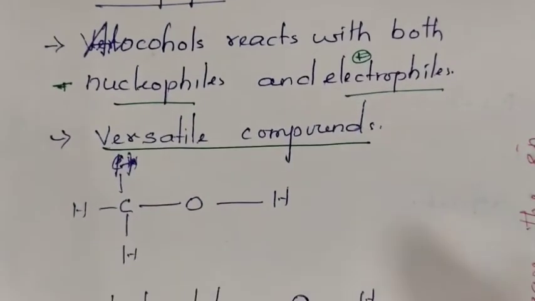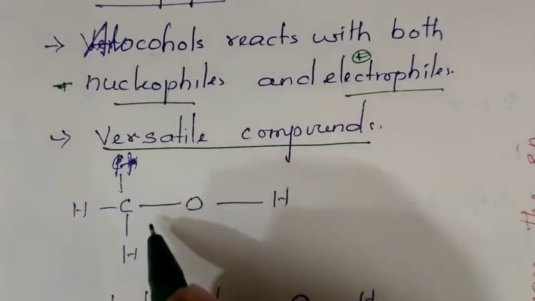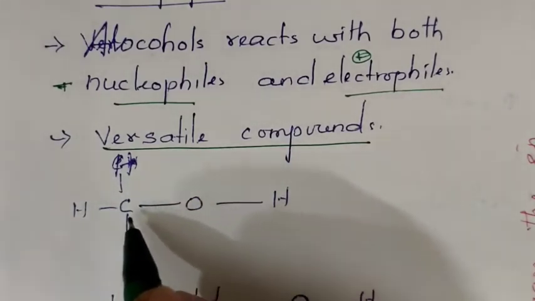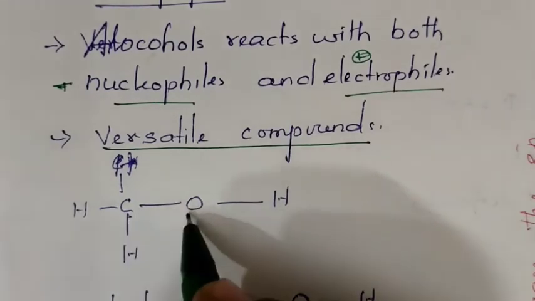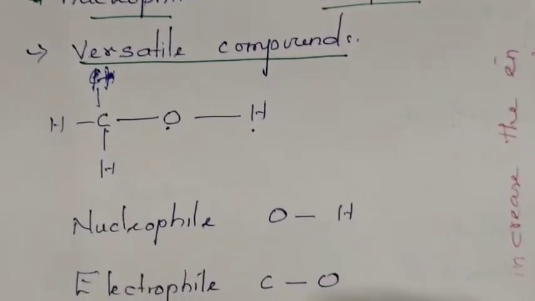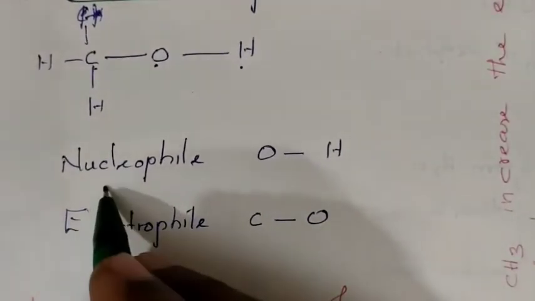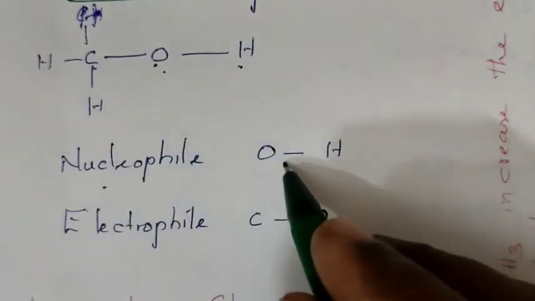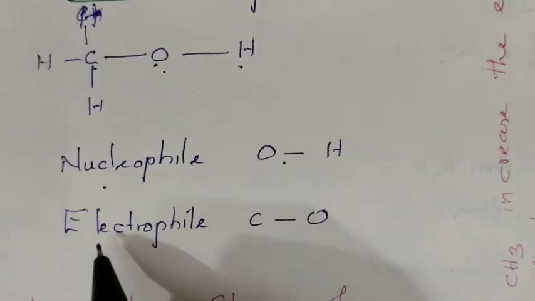If you see the structure of alcohol, R-OH, there are two bonds present. One is the bond between carbon and oxygen. Another one is the bond between oxygen and hydrogen. When alcohols react with nucleophile, the bond between O and H is broken.